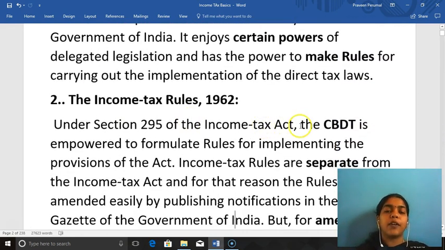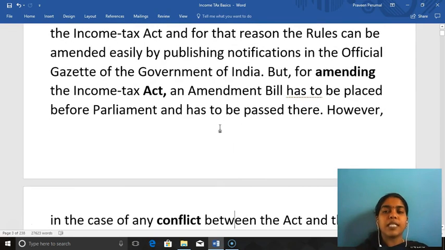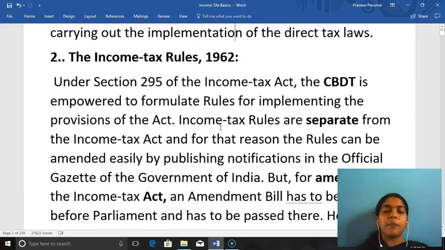Under Section 295 of the Act, the CBDT is empowered to formulate rules for implementing provisions of the Act. In order to facilitate the implementation of the Act, rules are necessary, and the CBDT is the one which formulates the rules. Income Tax Rules are separate from the Income Tax Act, and for that reason, the rules can be amended easily by publishing a notification in the official gazette of the Government of India.